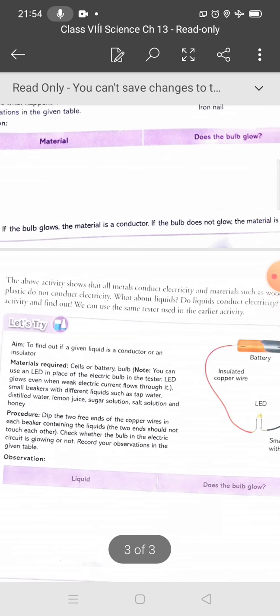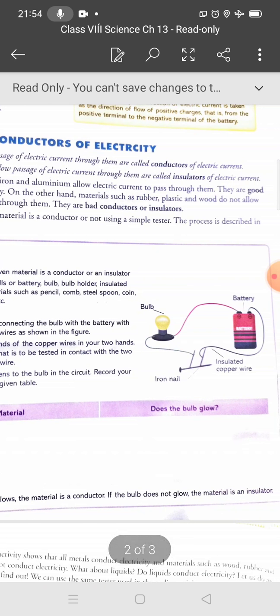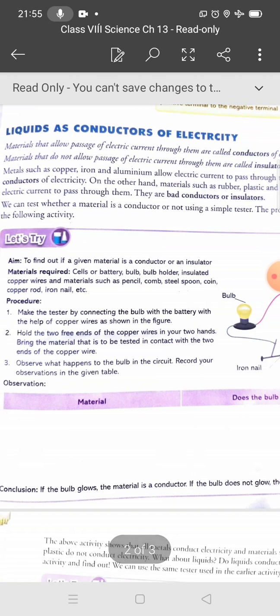So I hope you understand, students. We have discussed so many things: conductors of electric current, and insulators. So first of all, read this chapter very carefully, this activity, on page number 187 and page number 188.